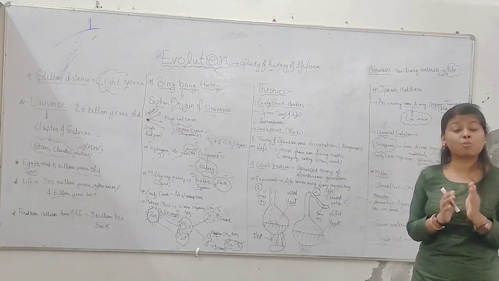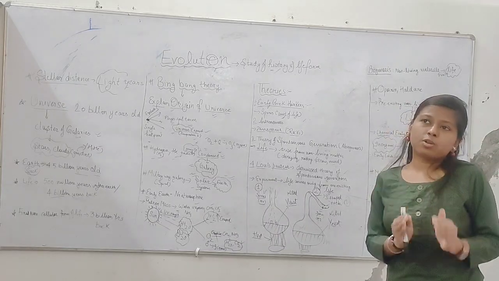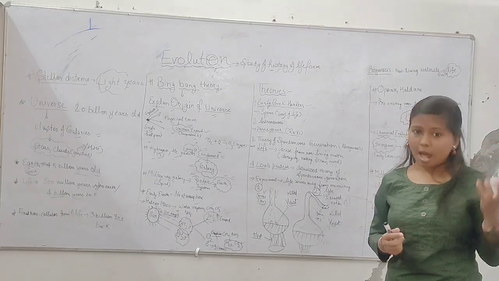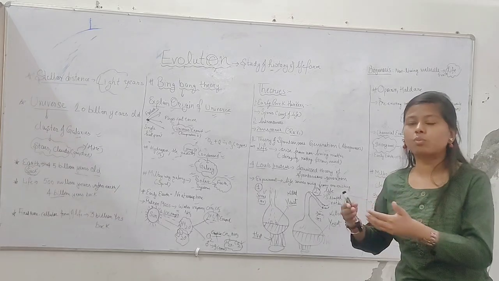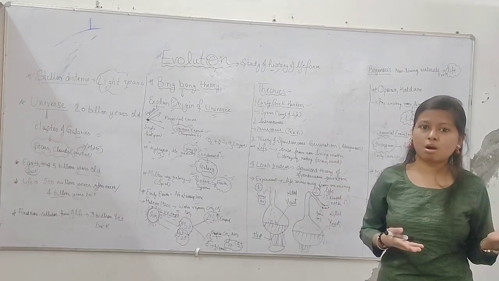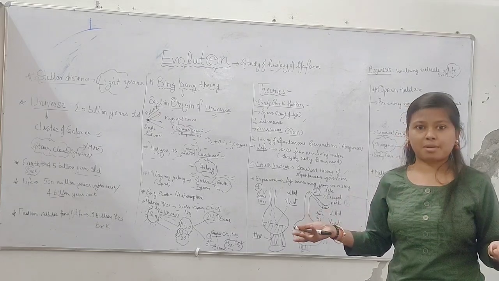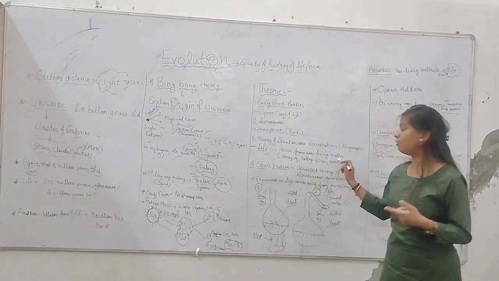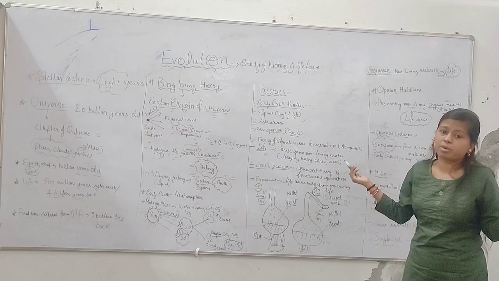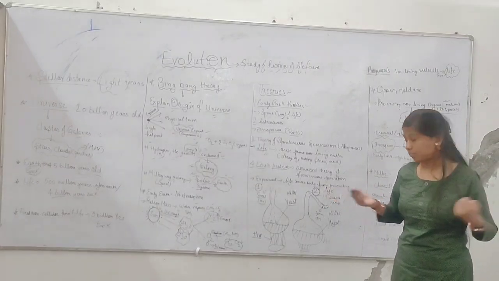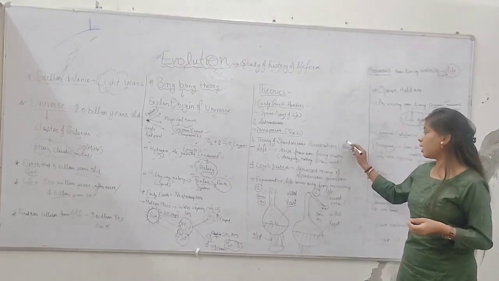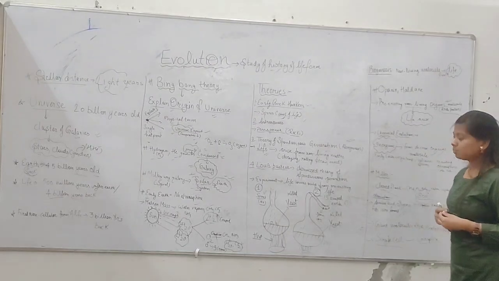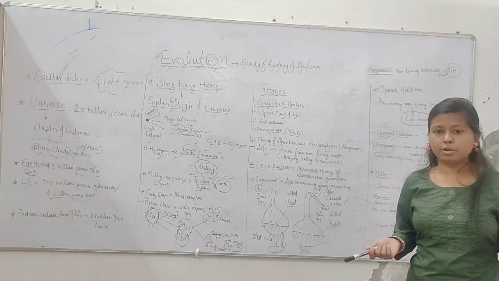Now we come to the theory of spontaneous generation. What is the theory of spontaneous generation? It says that life forms, living beings, arise from non-living matter such as mud or rotting, decaying matter, or straw, anything which is non-living matter. This theory is also called abiogenesis, or arising from non-living matter. However, this theory is completely wrong.